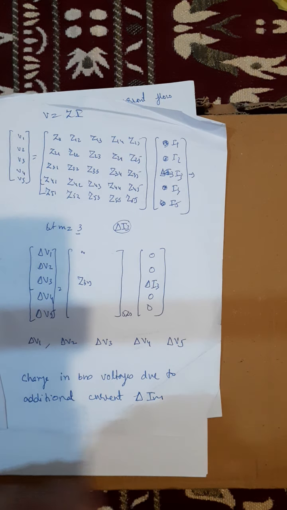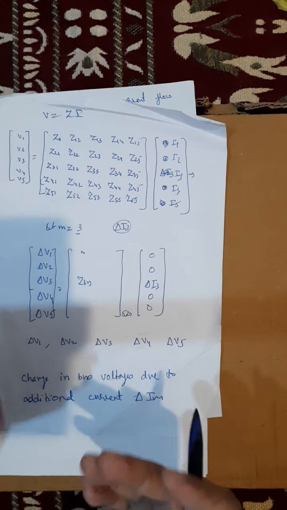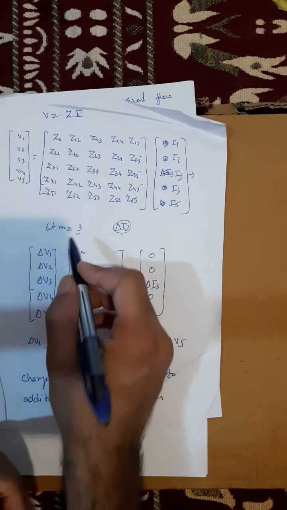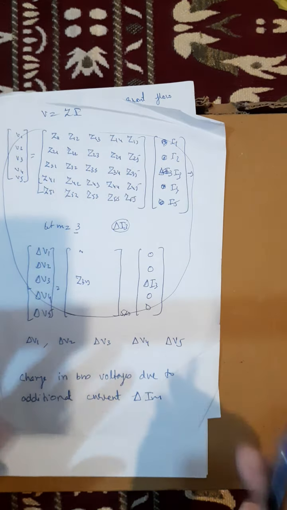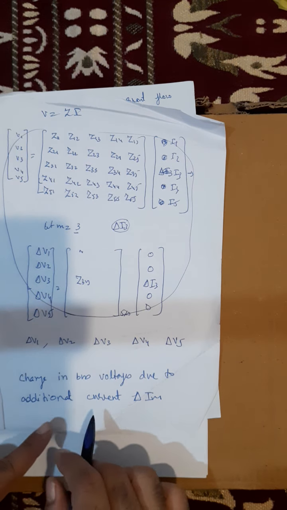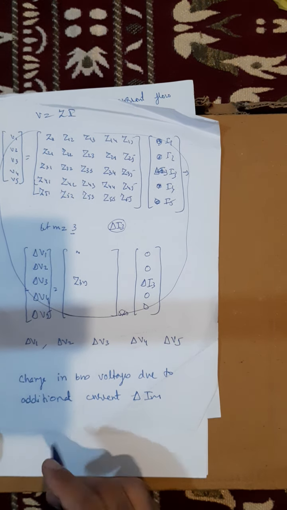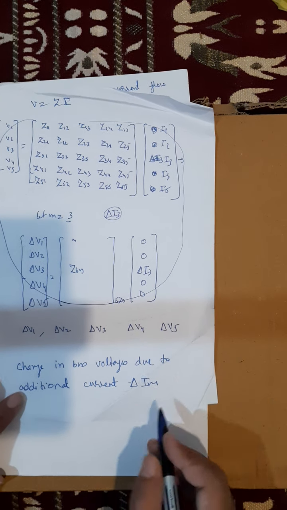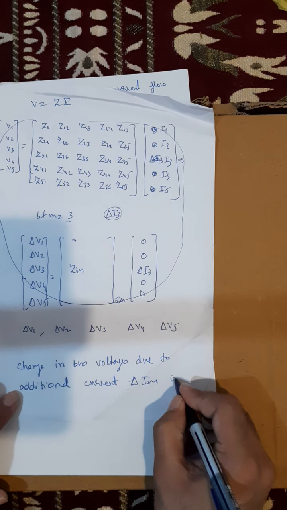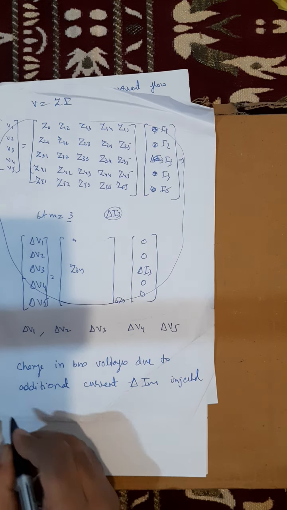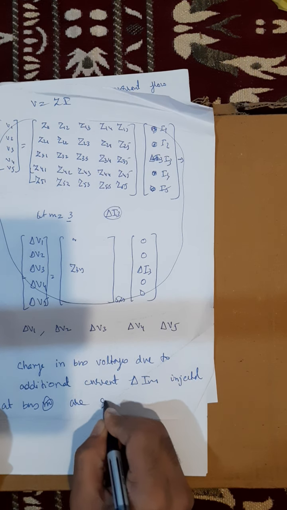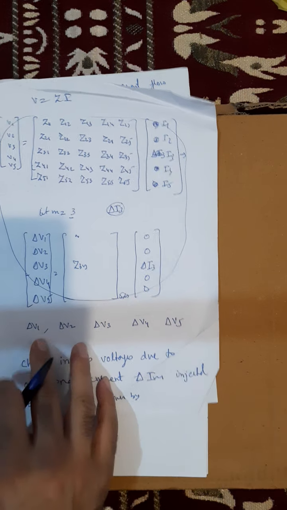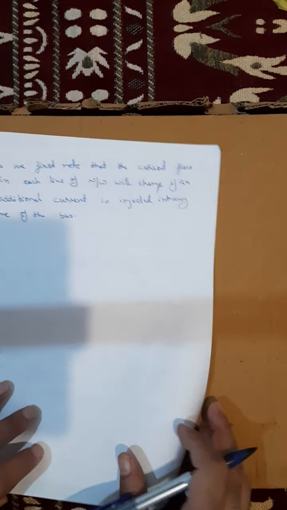Here I am taking M equal to 3, but we can have any number of buses, and M can be bus number 10, 20, 30, any bus. This was only for explanation purposes, where I took a 5 by 5 matrix, but here I'm writing it in general terms. So I'm saying the change in bus voltage due to additional current delta Im injected at bus M is given by,